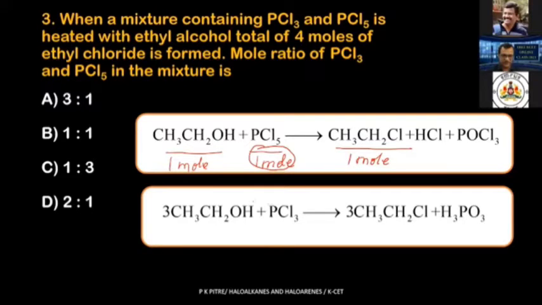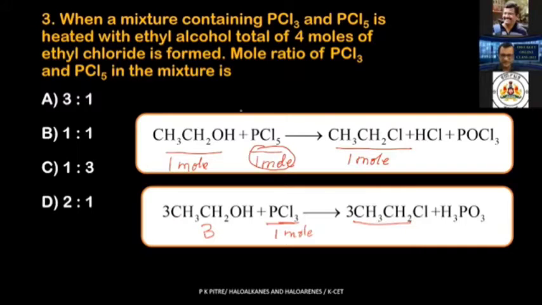Here we are treating PCl3 with ethyl alcohol. How many moles have been used? 3 moles of ethyl alcohol. How many moles of PCl3? 1 mole. How much product has been formed? 3 moles. Had they asked you the ratio between the products formed in this reaction, it would have been 1:3. But what they have asked is the ratio between PCl3 and PCl5.